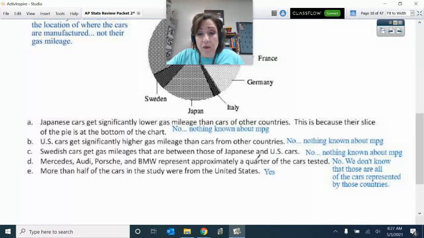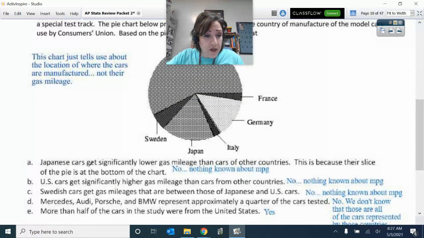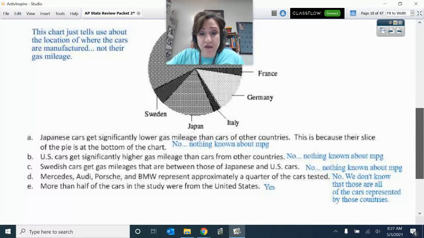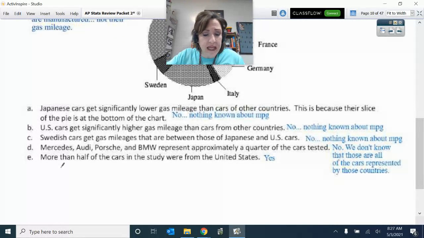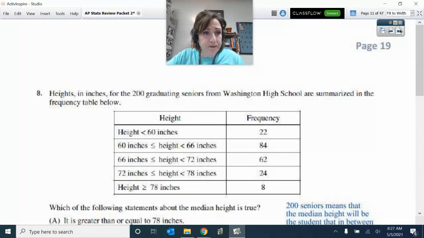And then we do not know, let's see, Mercedes, Audi, Porsche, and BMW. Oh yeah, so see, I only have countries. I don't know the particular brands that are accounted for in those countries, but I do know over half the cars came from the U.S.